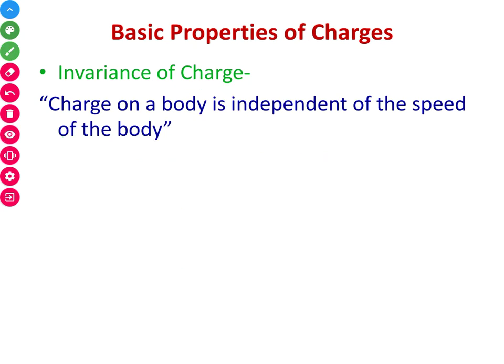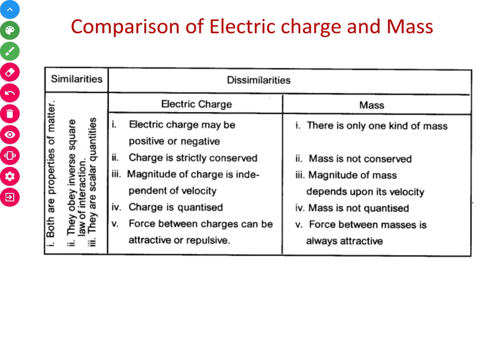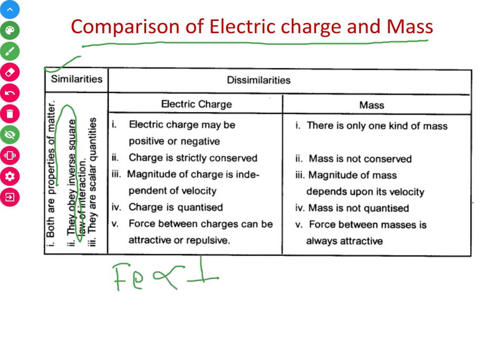And now the next is the comparison of electric charge and mass. There are similarities and there are dissimilarities. So what are the similarities? Both charge as well as mass follow the inverse square law. The electrostatic force is inversely proportional to the square of the distance between the two objects, and in the same way the force of attraction between two bodies is also inversely proportional to the square of the distance.